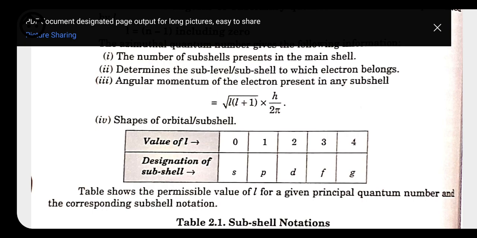Now it also gives the angular momentum. Angular momentum can be calculated by taking mvr is equal to h upon 2 pi, that is by taking the square root of L into L plus 1. So with the help of this, we can also calculate the angular momentum.